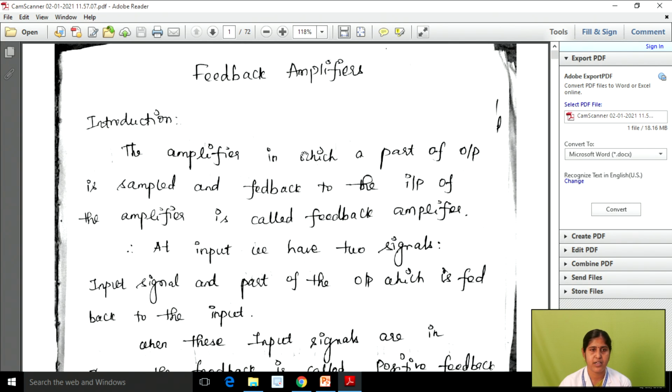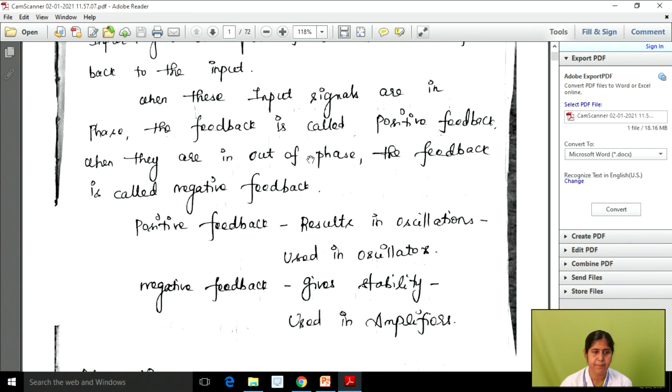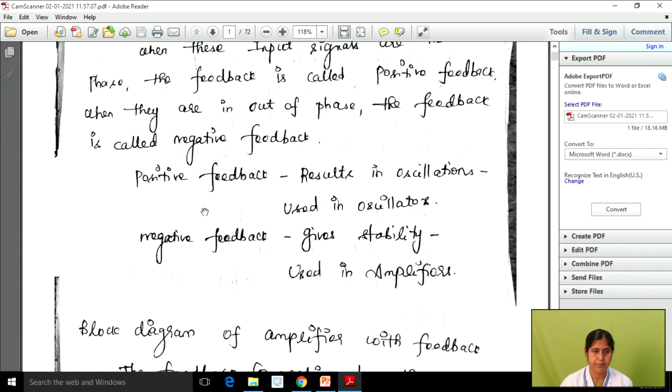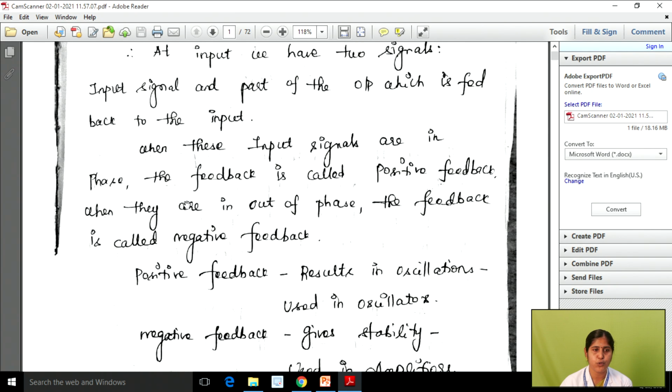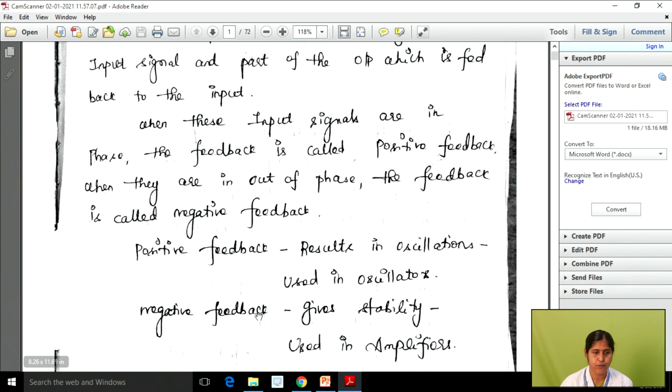That is called feedback, right? So in general we have two classifications in feedback amplifiers. The first one is positive feedback and the next one is negative feedback, right? So what is positive feedback? Positive feedback means both your source signal as well as the output signal are in phase. What is negative feedback? That is when your input signal and the part of the output signal are out of phase. That is called negative feedback, right?